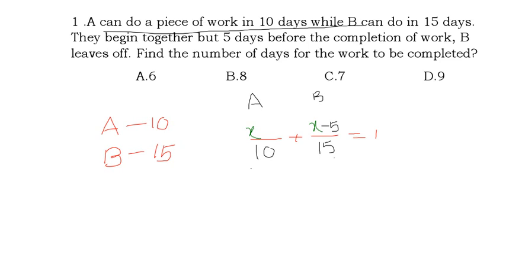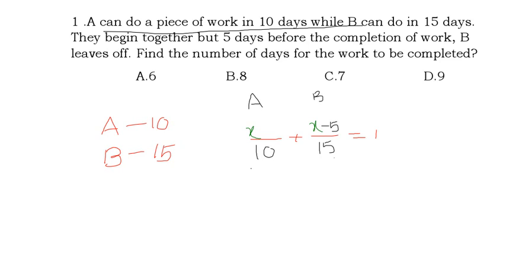Before 5 days only she left off. That's why near B what did I write? X minus 5. I hope you understood this equation. I am explaining again. You see, A had done 10 days, so in the denominator I wrote 10. B had done 15 days, so I wrote 15 in the denominator of B. Next, together work they don't know, that's why in A and B I wrote X and X.